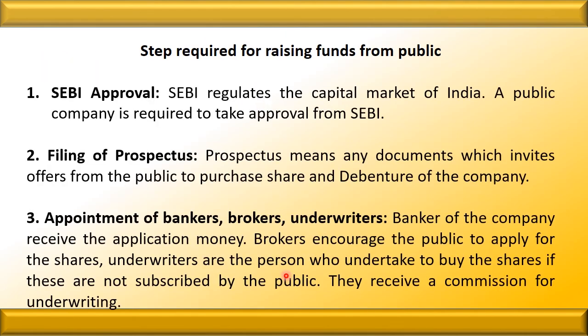The first is SEBI approval. The Securities and Exchange Board of India regulates the capital market of India. A public company is required to take approval from the Securities and Exchange Board of India. The next is filing of prospectus. Prospectus means a document which invites offers from the public to purchase shares or debentures of the company. It should be issued. It is mandatory.